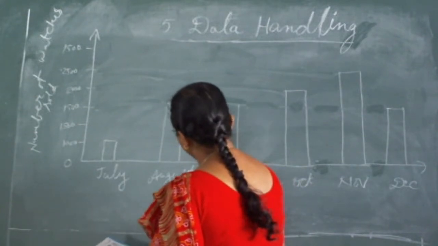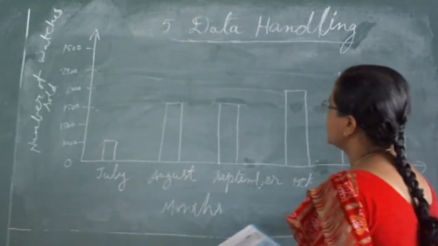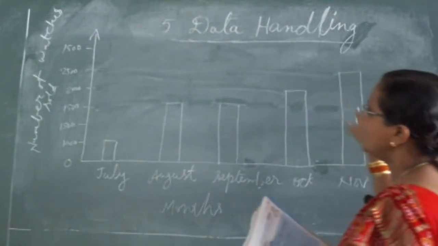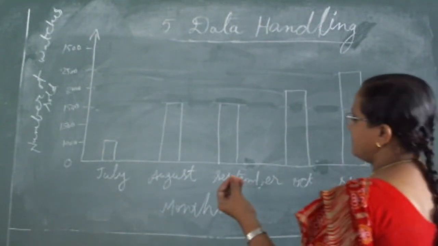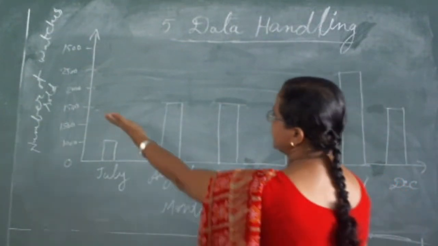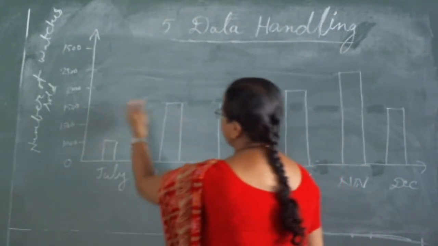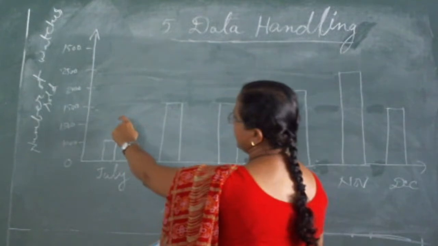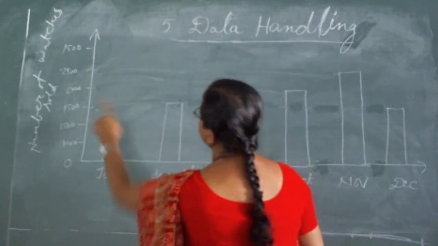In which month how many watches were sold? If I ask how many watches were sold in August, anybody can say that is 1500, because this bar is showing 1500.